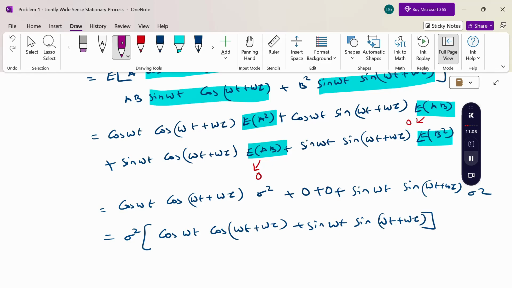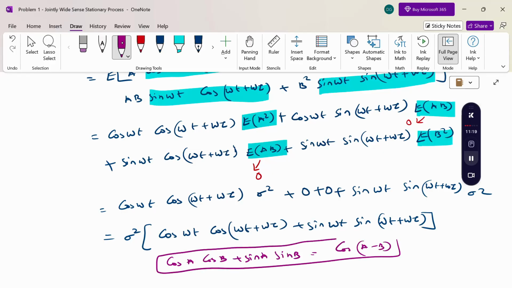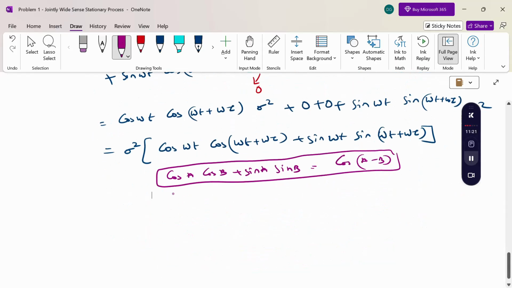Look here: cos A cos B + sin A sin B is nothing but cos(A − B).